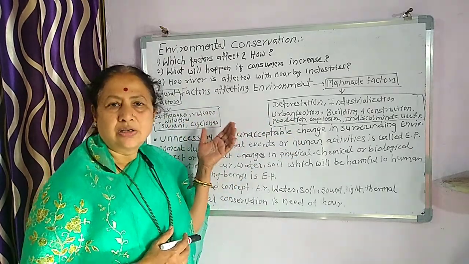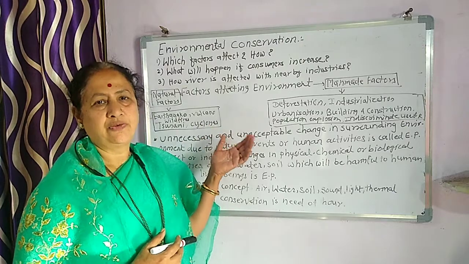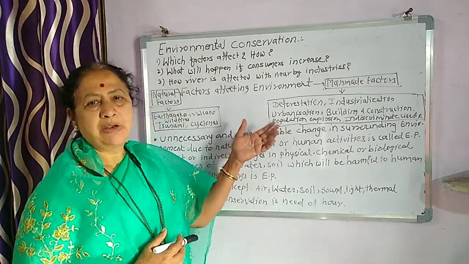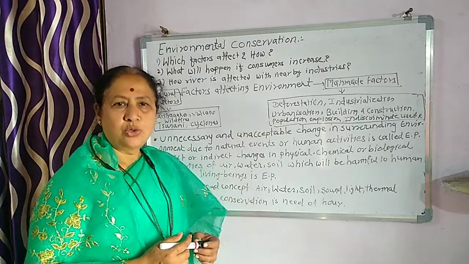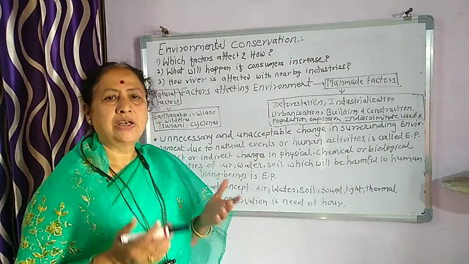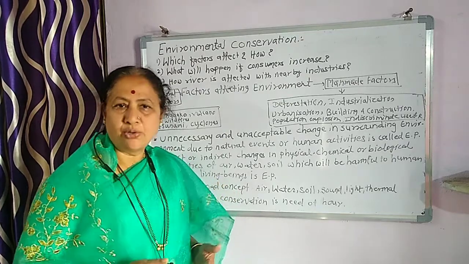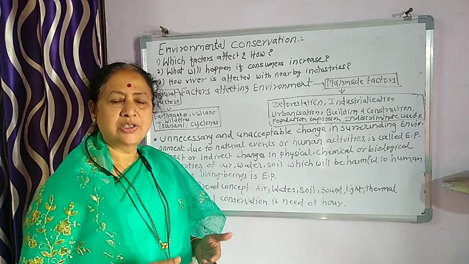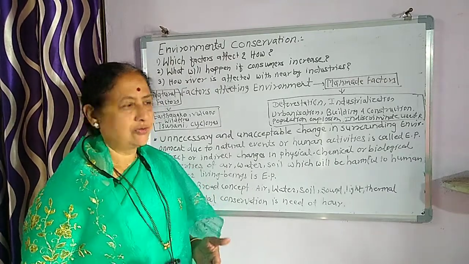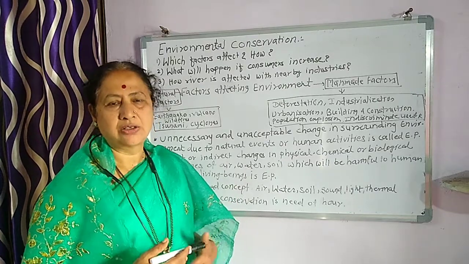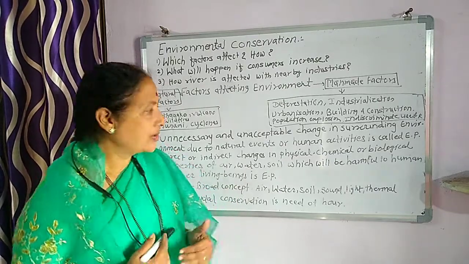As I told earlier, it is very difficult to control the natural factors, but man-made factors we can control. We can minimize their hazards, we can use some preventive measures, and we can even use certain post measures where we can minimize or manage the harms or hazards.